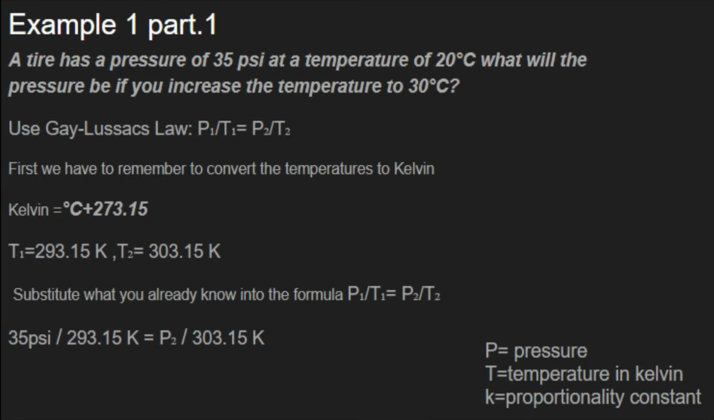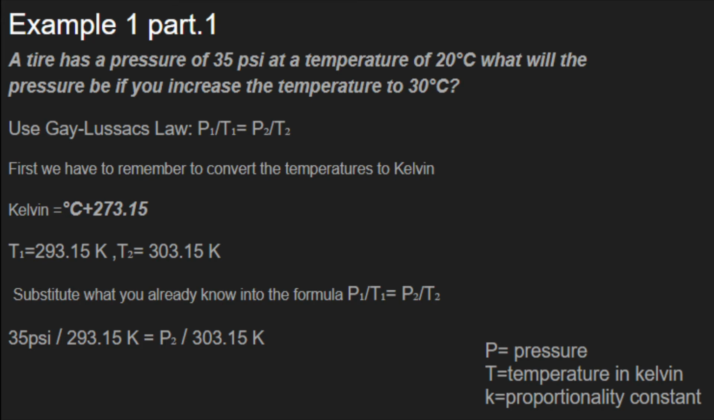For our first example, we're going to use the example of a tire. A tire has a pressure of 35 psi at a temperature of 20 degrees Celsius. What will the pressure be if you increase the temperature to 30 degrees Celsius? First, we have to remember to convert the temperature to Kelvin. We do that by adding 273.15 to however many degrees Celsius. We come up with T1 equaling 293.15 Kelvin and T2 equaling 303.15 Kelvin.